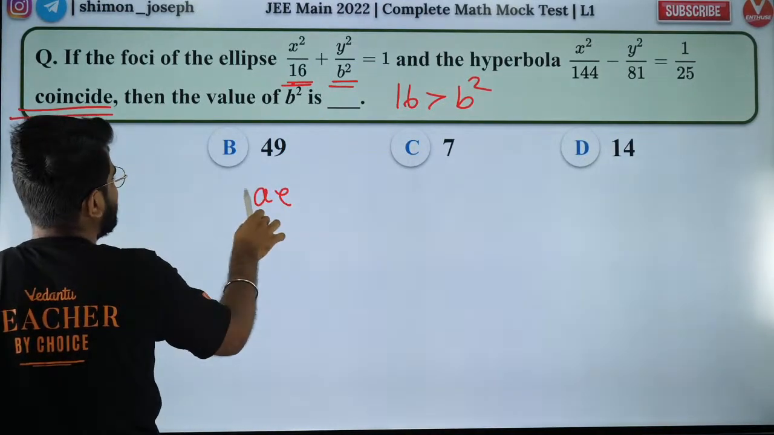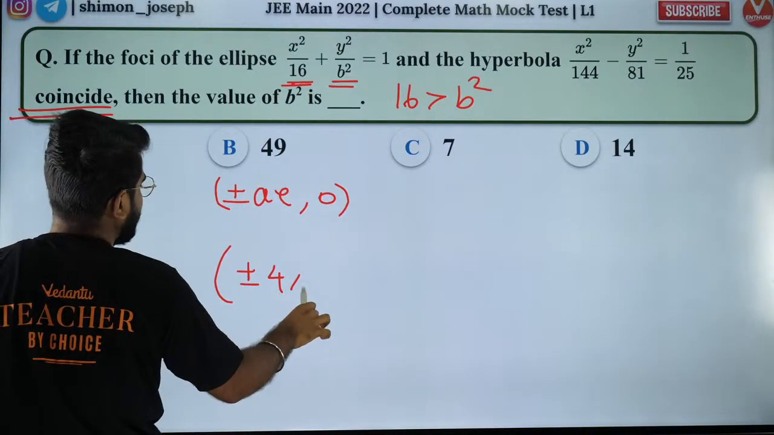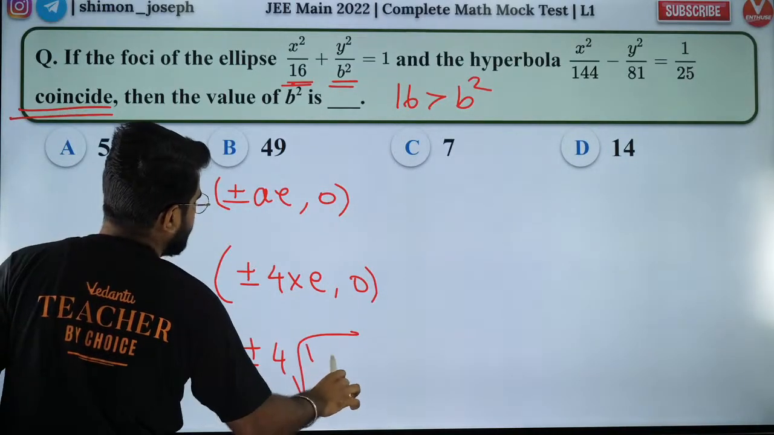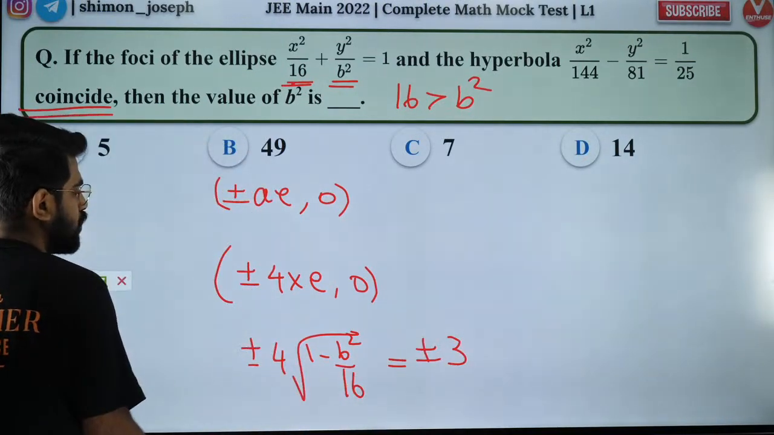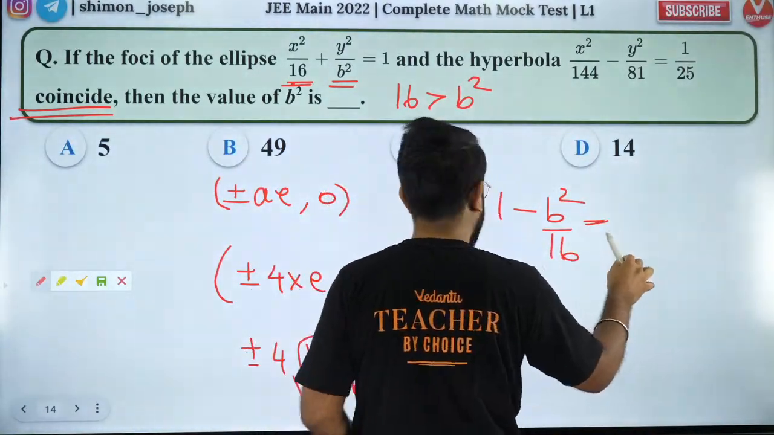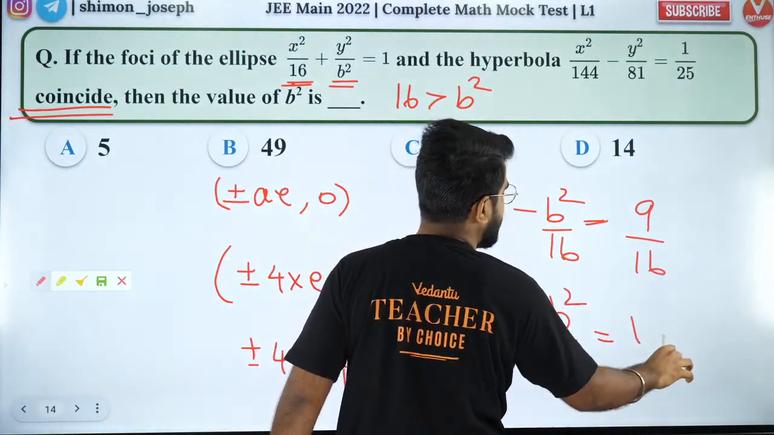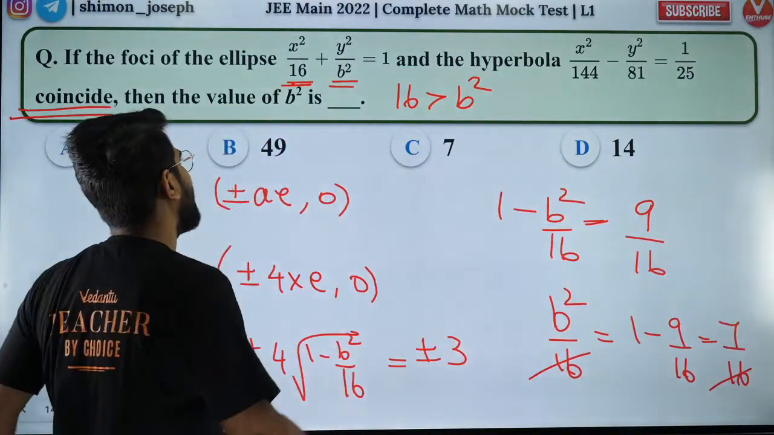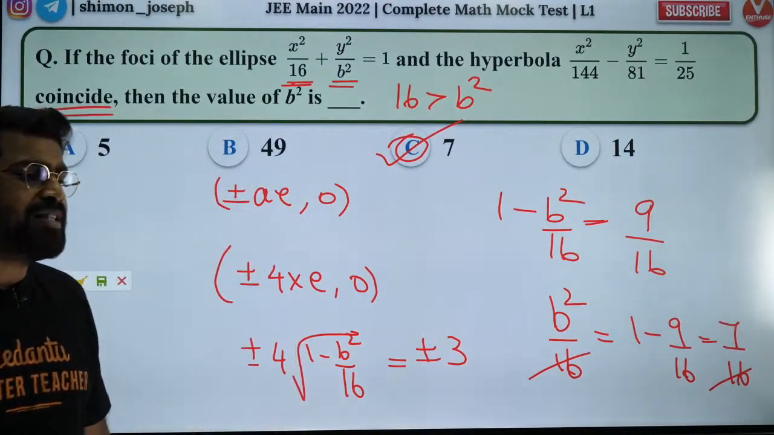Then, what is the formula for ellipse foci? Ellipse foci is also plus or minus AE, comma 0. So A is what? A is 4. So it's going to be plus or minus 4E, comma 0. What is eccentricity of ellipse? Eccentricity of ellipse is nothing but root of 1 minus b square by a square. So that is going to be equal to plus or minus 3. Correct now? So I can solve it now. I'll get 1 minus b square by 16 is equal to 9 by 16. So b square by 16 is equal to 1 minus 9 by 16, which is equal to 7 by 16. So 16 cancels, b square is 7. B square is going to be 7, option C. I hope you guys liked it. Was it clear?